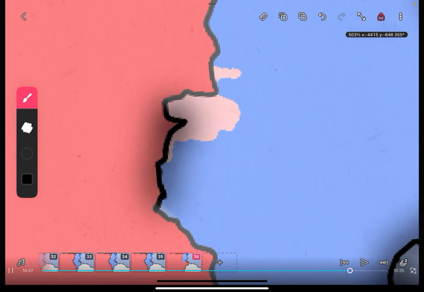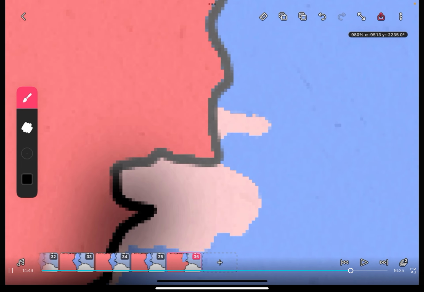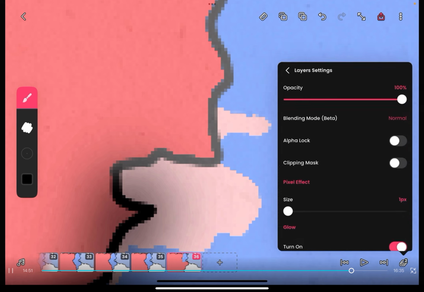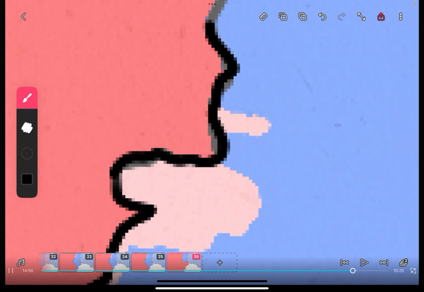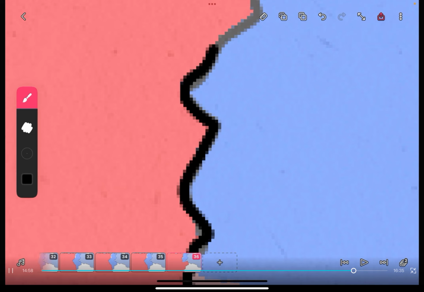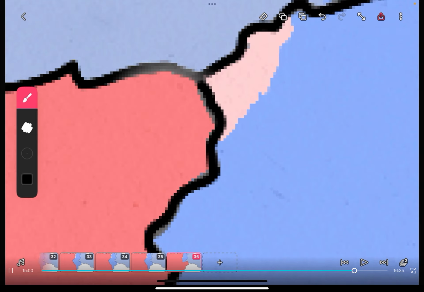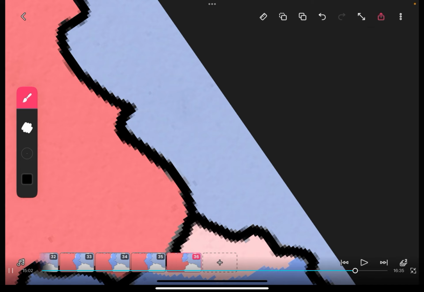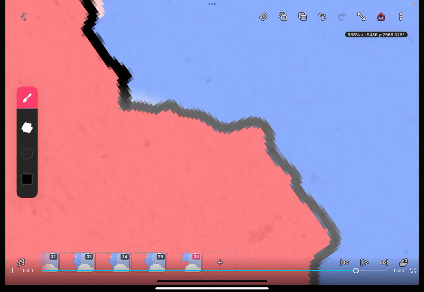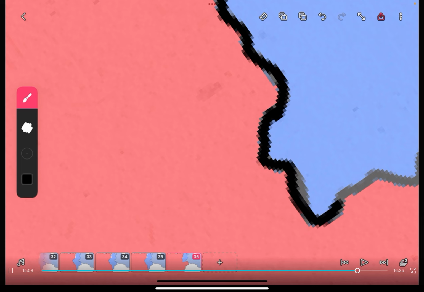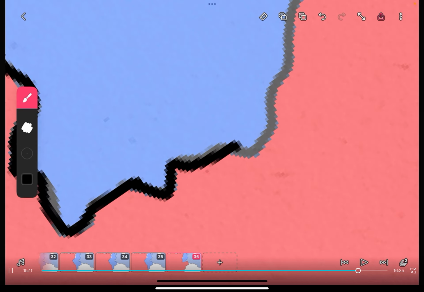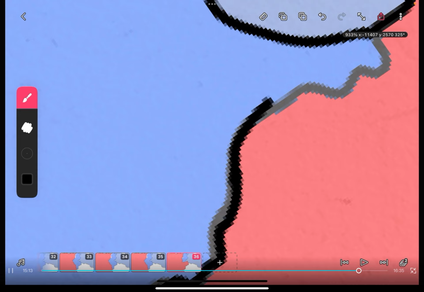Okay, so I have glow here, but nowhere else. So you would actually want to turn the glow off so that it doesn't put too much glow, and then you just trace over the borders. It's okay if it's not completely right, but make it as accurate as possible. I'm just speeding through this. It'll still come out nicely.